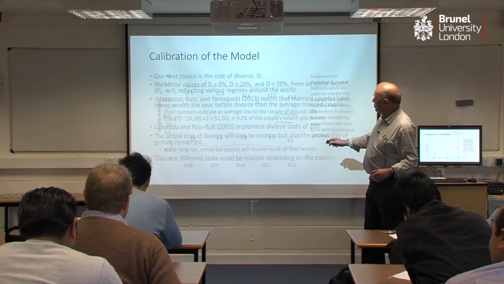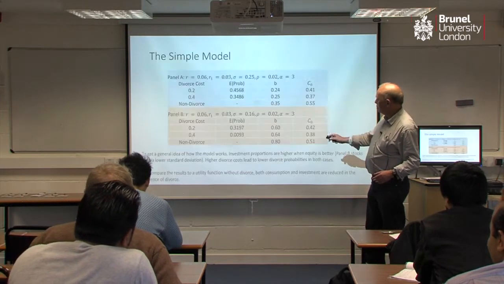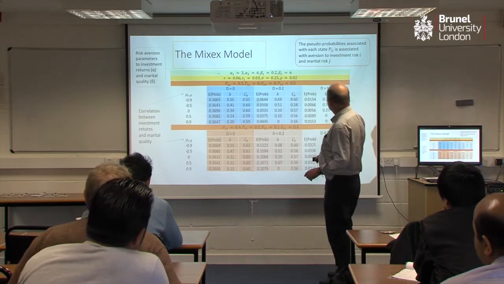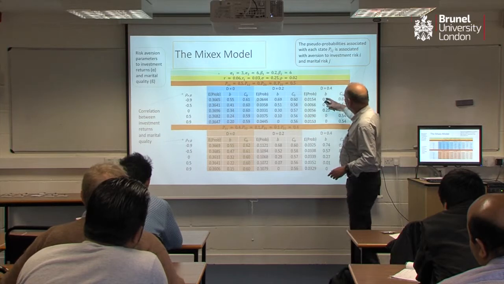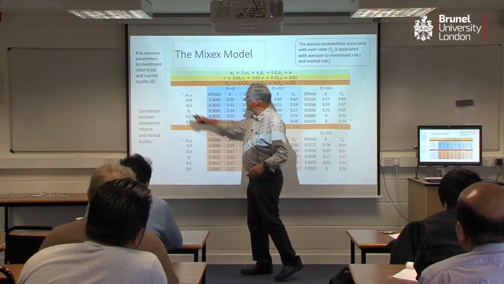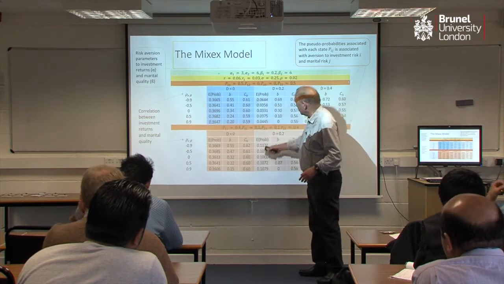And I'll just finish on that note. We go to the end here, we get a table of results, and that's exactly what comes out of the results. B is the proportion we're holding in equity. You can see here it's going up as the correlation becomes more negative, which is what the model predicts it would do. And here we've got the expected probability.